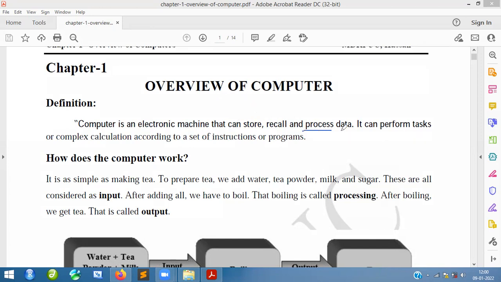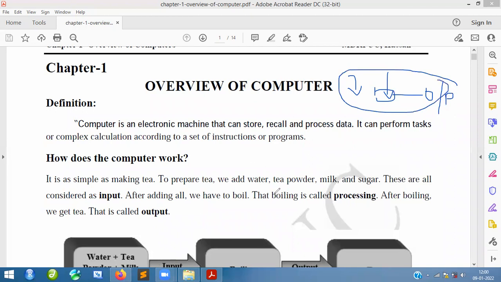Again, process the data. Processing the data is, for example, doing calculations like a calculator, 2 plus 2 equals 4. Very simply, take some data and give it to the computer. After giving it to the computer, it will process that data, and finally we will get the output. We call this processing. I will show you that one, so don't worry about these things.